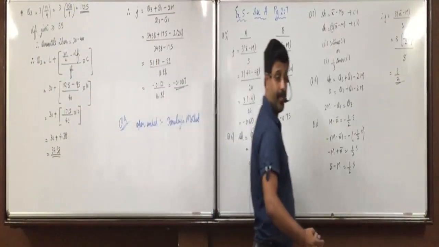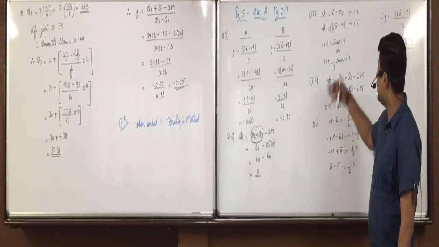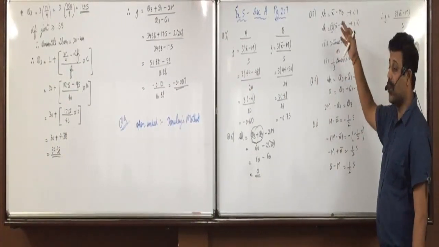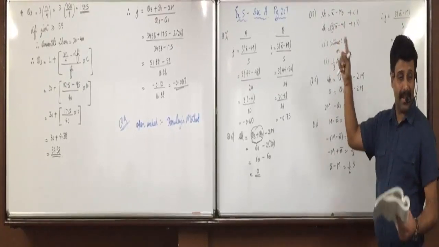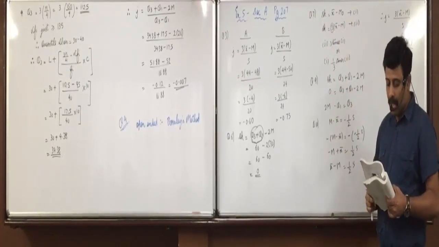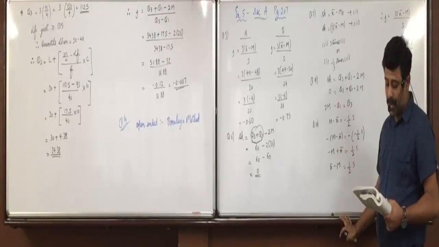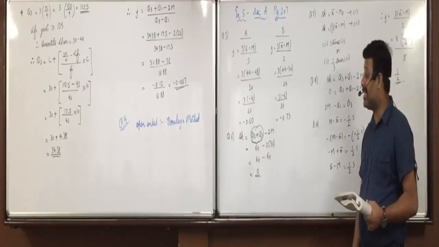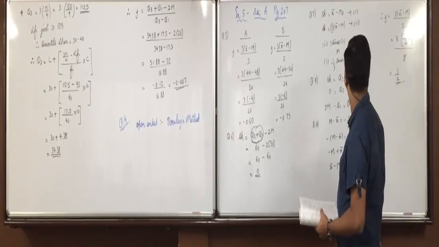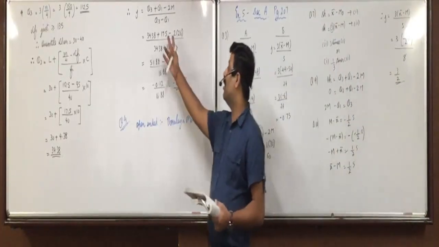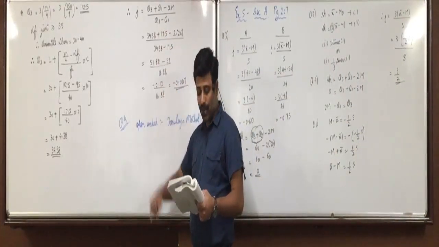This is also true. Absolute measure X bar minus mode, and in the coefficient of skewness it is divided by standard deviation to eliminate the effect of the unit of the variable, whereas in Bowley's method the absolute measure is divided by the difference of quartiles. This is also true because in Bowley's skewness you divide it by Q3 minus Q1.